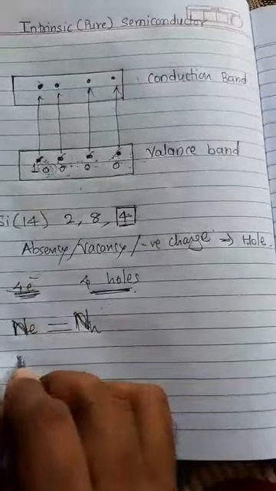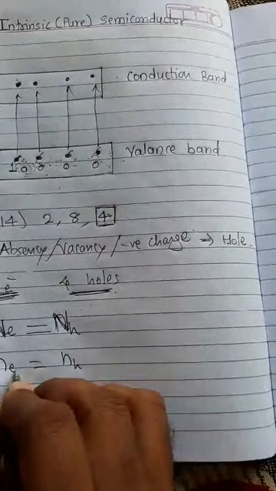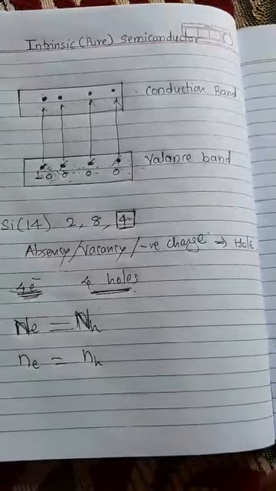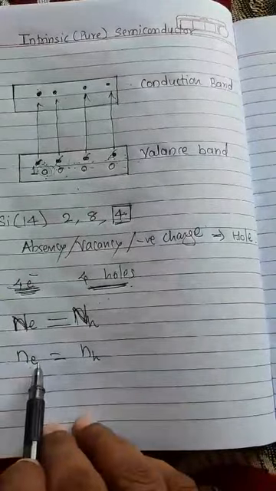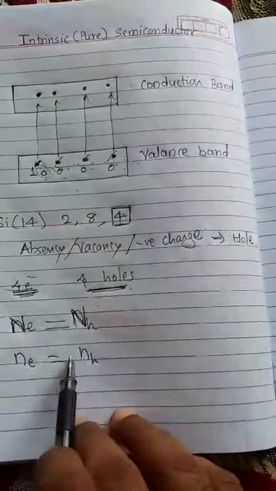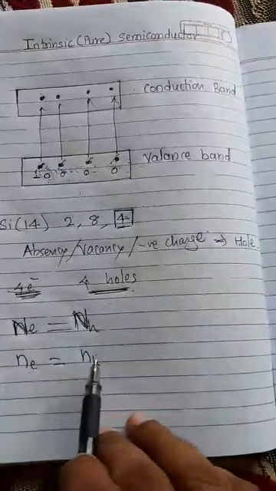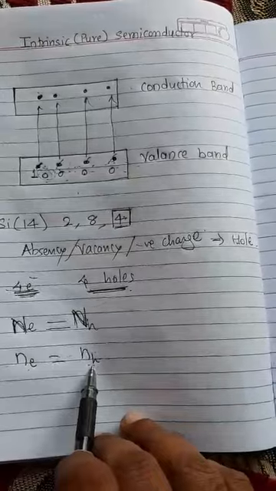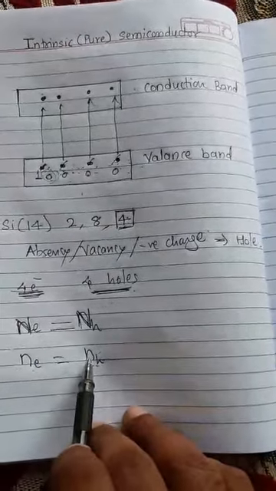Or in our book, one more formula or one more condition is given. Small n means number of particles per unit volume. Here E stands for the electron. Number of electrons per unit volume equals number of holes per unit volume. Both are the same for the intrinsic semiconductors. Therefore, this type of semiconductor is called the pure semiconductor because electrons and holes are both the same.